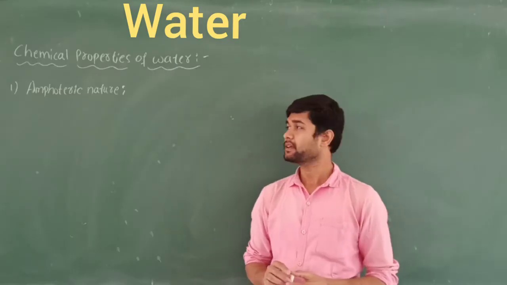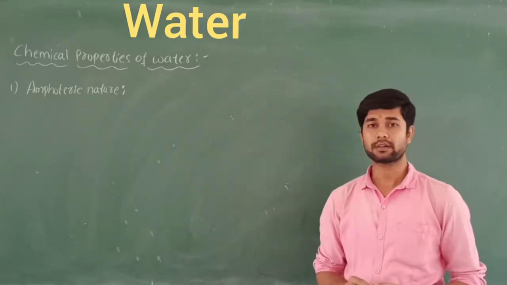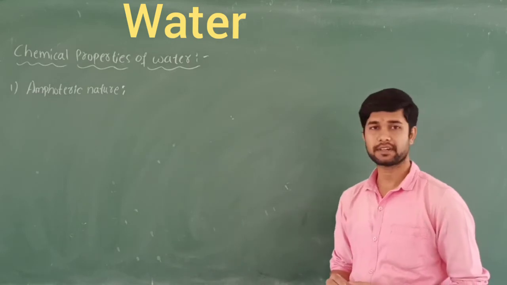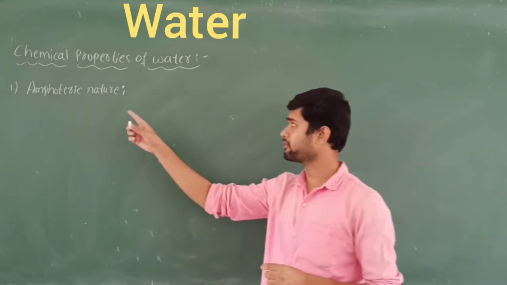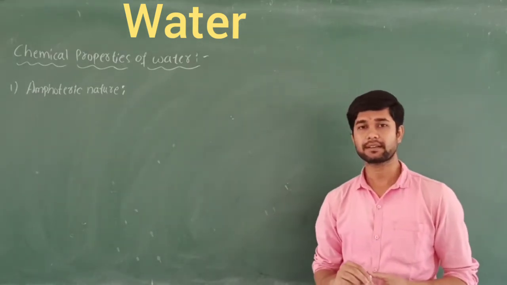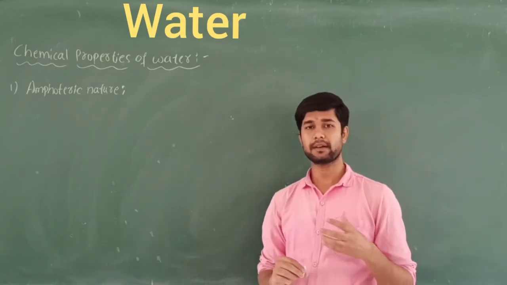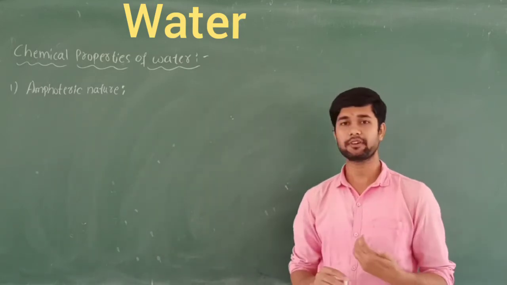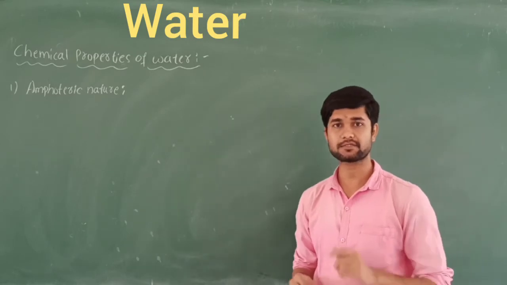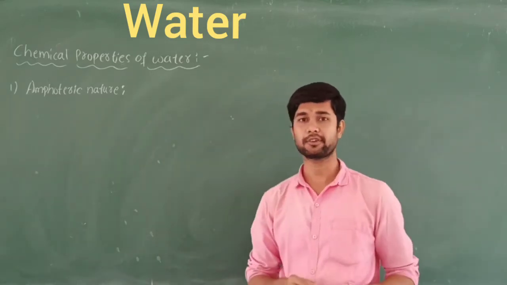Let's discuss the chemical properties of water. In that, we are going to study a common thing called amphoteric nature. So water in reactions is explained as amphoteric. Amphoteric means... let's take simple reactions to understand what we mean by this amphoteric nature.